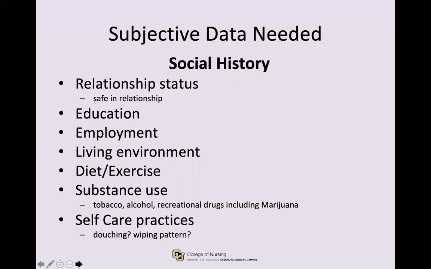Knowing her social history helps us to better gauge her life and lifestyle. We know she's in college, but is she working? Who does she live with? Does she use tobacco? As we know, the use of tobacco when on specific birth control pills can increase the risk for DVTs.